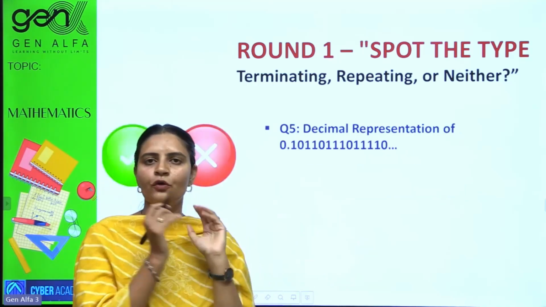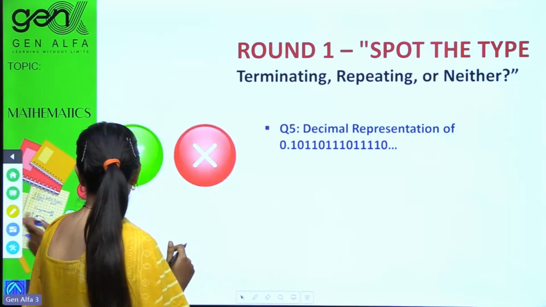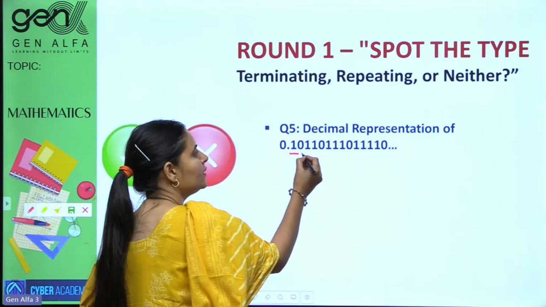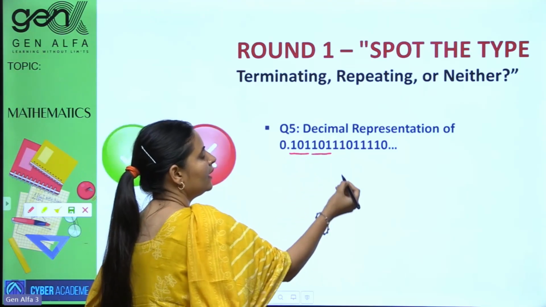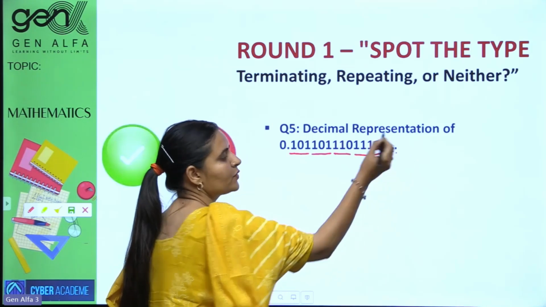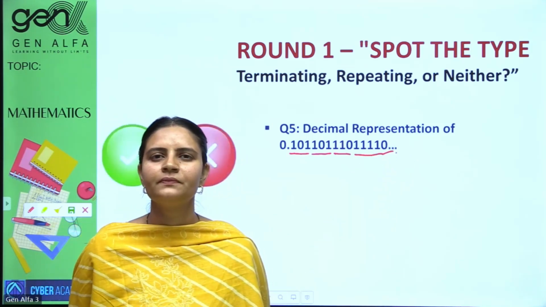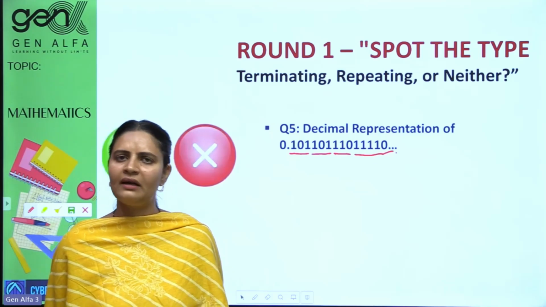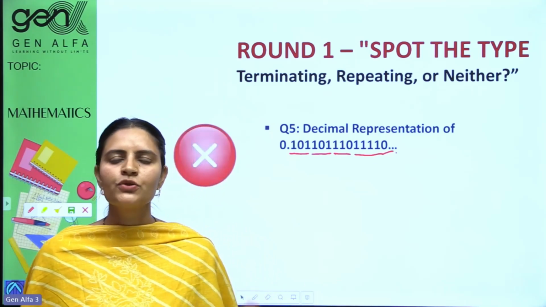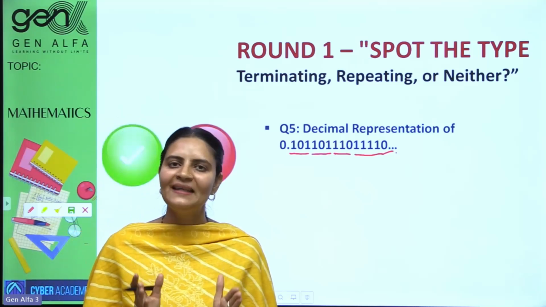Decimal representation of this big number, giant number. Just look at it. 0.101, 101, 110, then 4 times 1 and 0 keeps on going. Does it have any pattern? No. A random set of digits is coming again and again. So no pattern is followed. That means it is an irrational number.